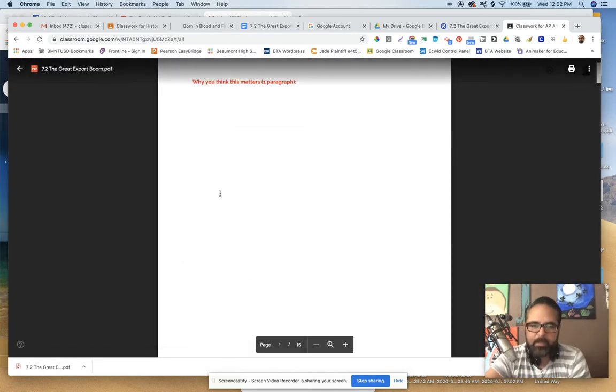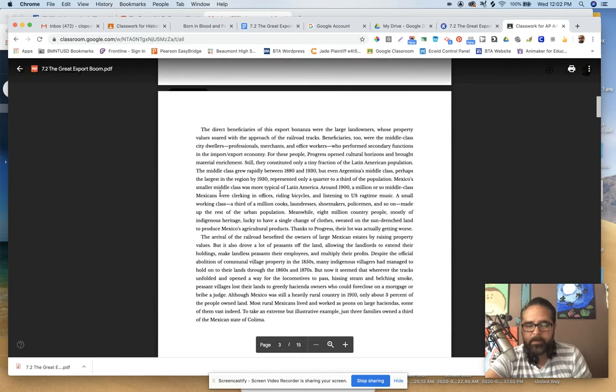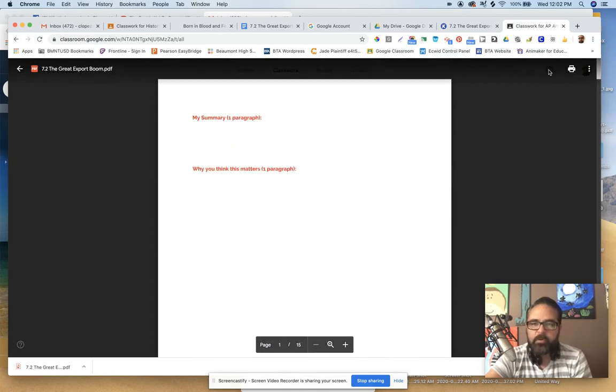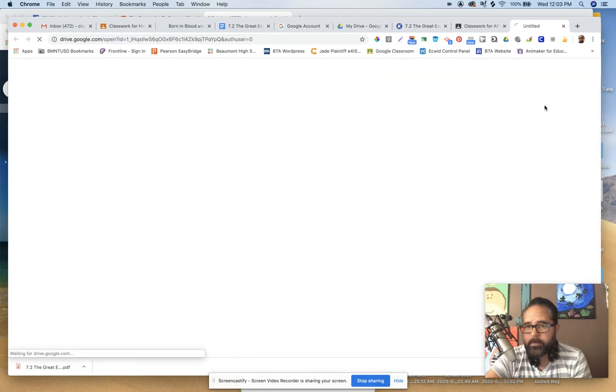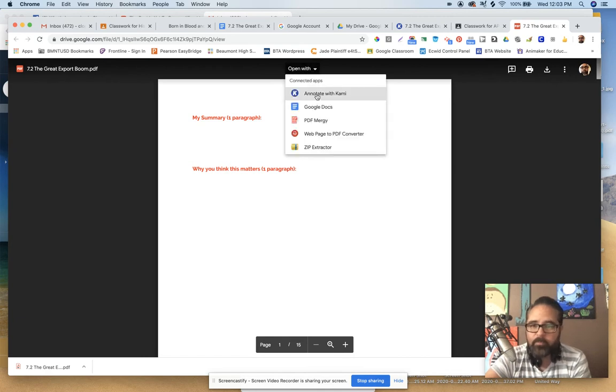Now, this PDF, you can't do anything to it. It's just something to look at because right now it's just a sample of what it should look like. So what you're going to do is go over here to the three dots up in the top right. They call them jelly beans, by the way. You click the jelly beans, and then you go to open in new window. When you click that, it's going to pop up and say open with right here. And this was what did not exist before. This is what we need to open it up with, an app called Cami. So we're going to open it with annotate with Cami.